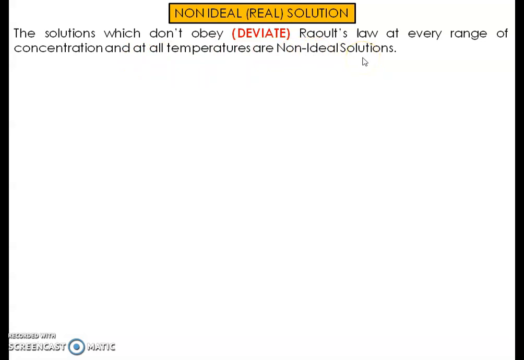Simply, it is opposite to the ideal solutions. They don't obey Raoult's law. It means they deviate from Raoult's law. We have put this word deviate here because there is a discussion regarding this in non-ideal solutions. So they are deviating from Raoult's law. That's why they are called non-ideal or real solutions.